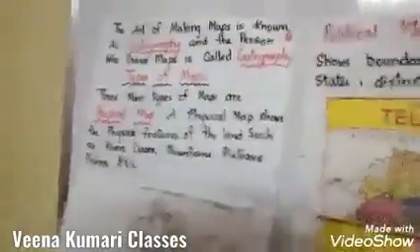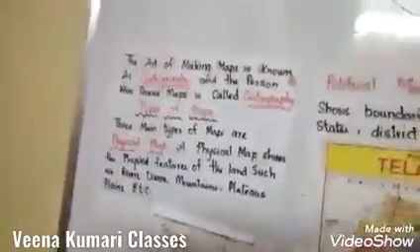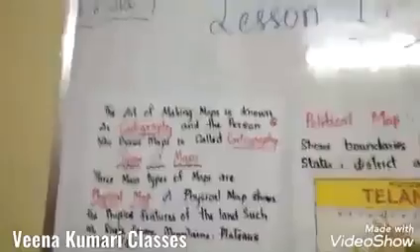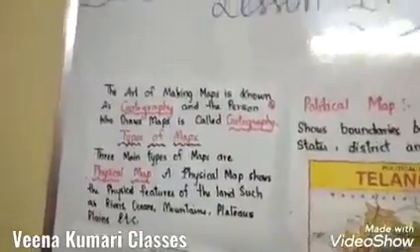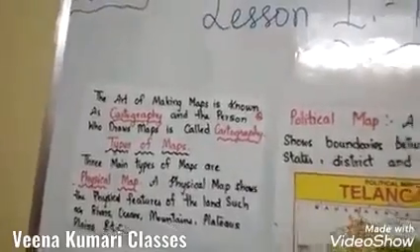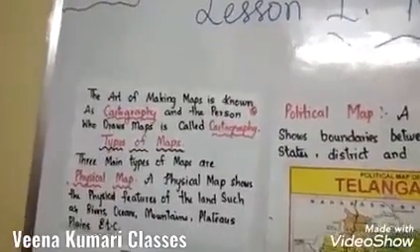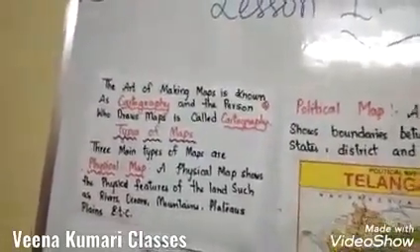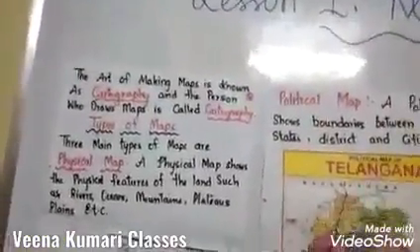And do you remember, children, what I told you all yesterday? In olden days, they used to prepare the maps very preciously. They used to prepare the map and keep it as a precious thing. Have you seen the Bahubali movie? How many of you have seen Bahubali? I have seen the Bahubali movie. In that, there was one scene. One of the soldiers robs a map, and there is a fight over that map. So in olden days, they used to keep the map, the location of their kingdoms, very precious.